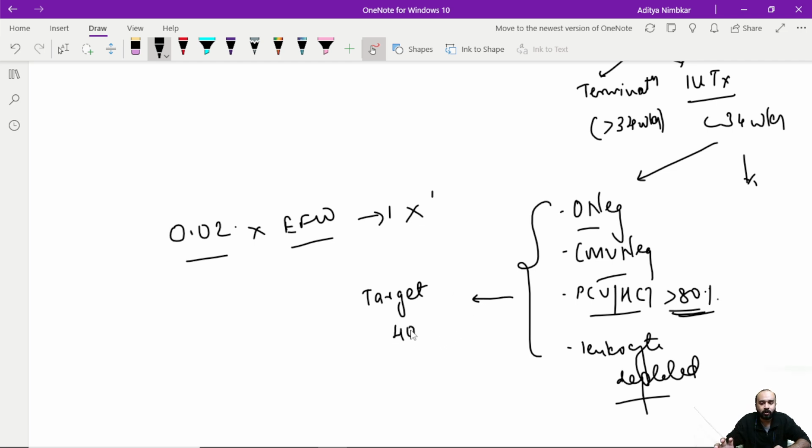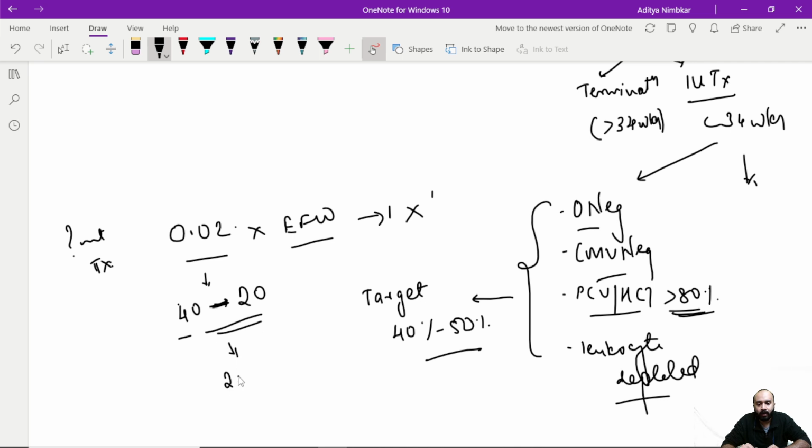My target is always going to be 40 to 50%. This is going to be my target. So here, this formula is for calculating how much blood to give, how many ml to be transfused. Now from the 40 which is my target, I will subtract the current hematocrit. So assuming my current hematocrit is 20, now I get the value to be 20.